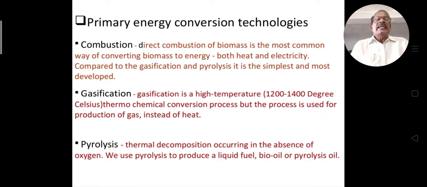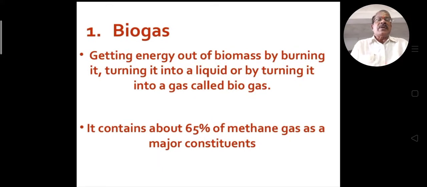These are the three types of techniques we are using for generation of heat energy and electrical energy using biomass. The first is combustion, the second is for production of biogas using gasification, and for bio-oil we use pyrolysis. These are the main three techniques we use to convert biomass energy into other types of energies.